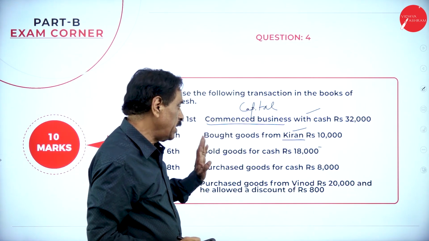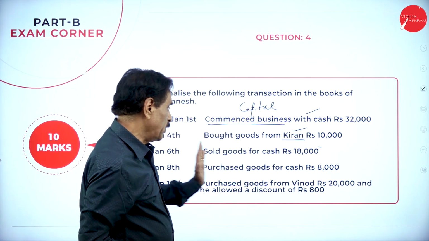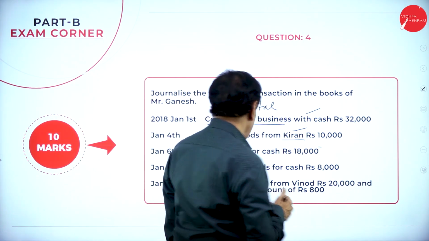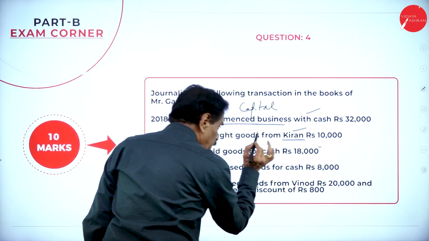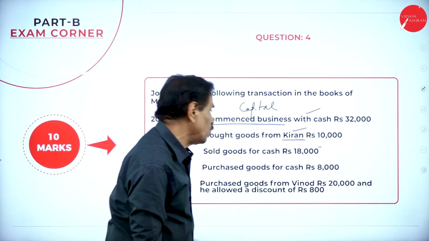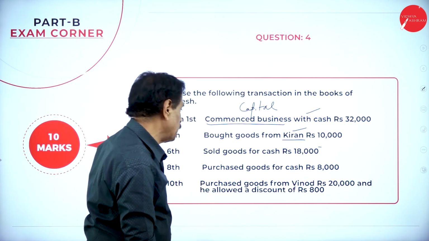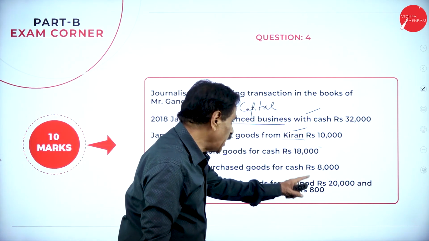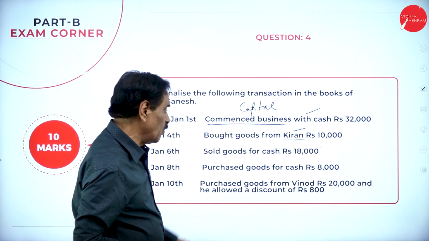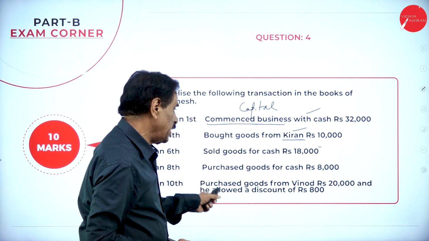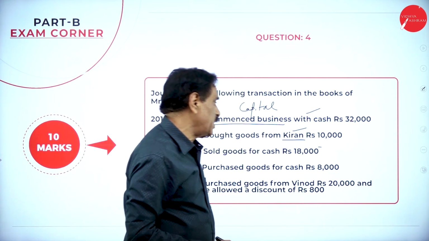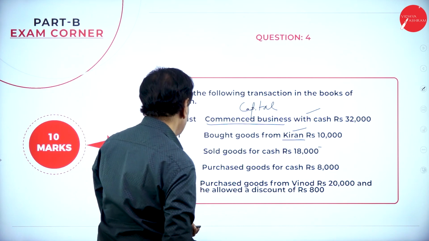Vinod. Who is the giver? Vinod. His account should be credited. When he allowed the discount, it is a gain to us. So purchase is actually 20,800. How much do you have to pay? 20,000. I'll show you.